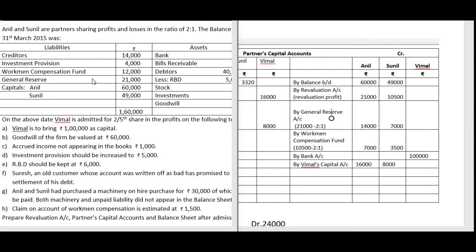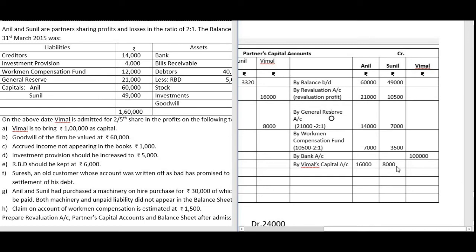Out of 12,000, 1,500 will be maintained to meet the liability. The balance 10,500 is the surplus. It will become a free reserve which can now be distributed to the old partners. When we distribute this in 2:1 ratio, 7,000 will be given to Anil and Sunil will get 3,500.